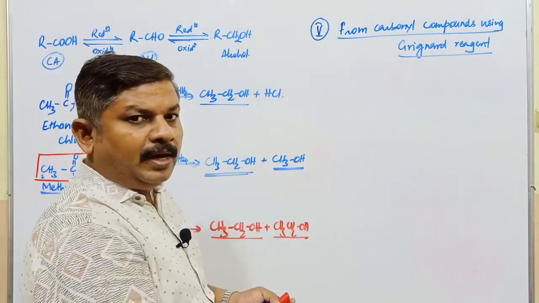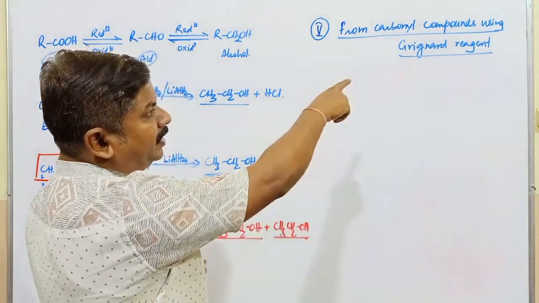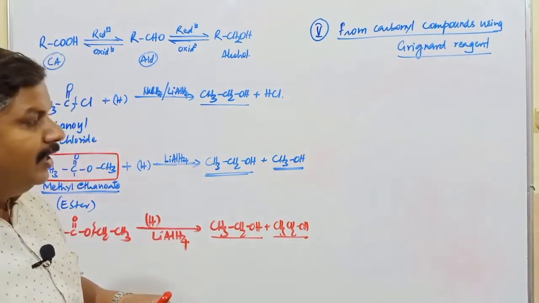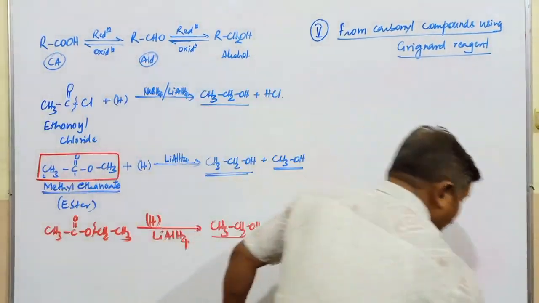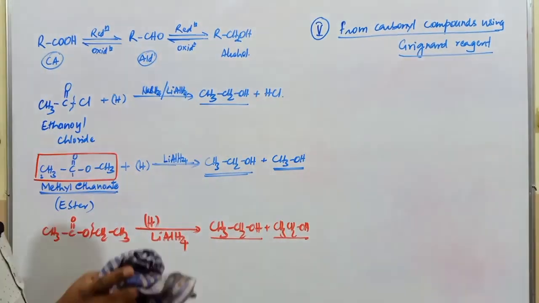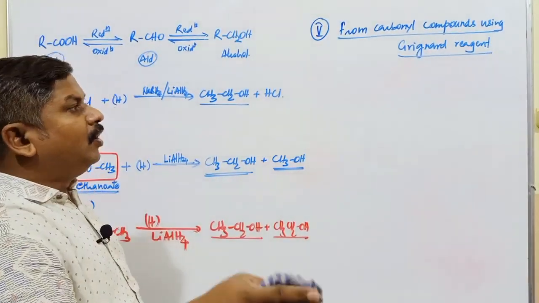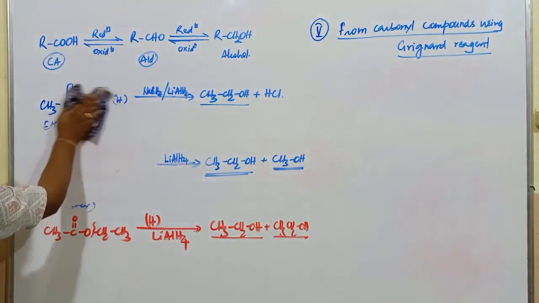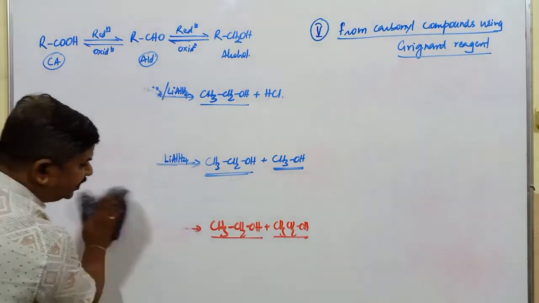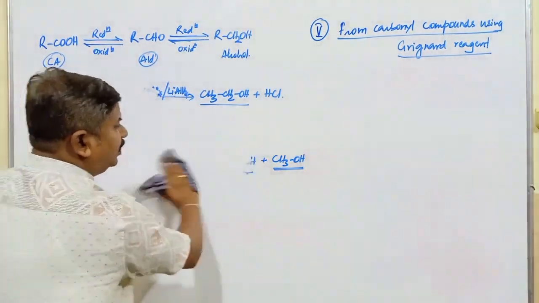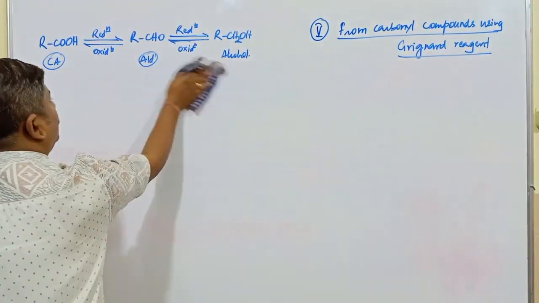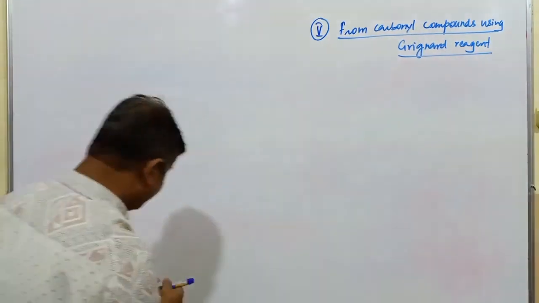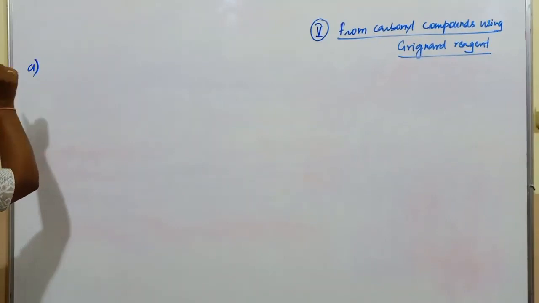Okay. Already we have used carbonyl compounds. How do you convert carbonyl into alcohols? By reduction. Now here Grignard reagent molecules must be used to convert carbonyl compounds into what? Alcoholic compounds. Here carbonyl compound means either it may be an aldehyde, or it may be a ketonic compound, or it may be an ester compound. So those three classes of compounds are generally used for the conversion into alcoholic compounds. Okay. One by one we will consider the example here.